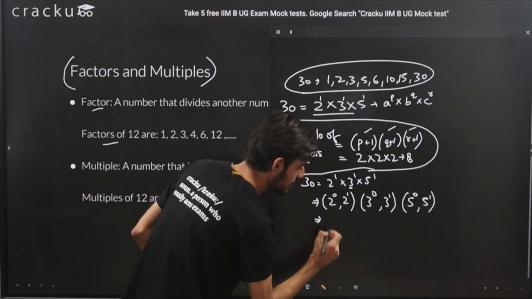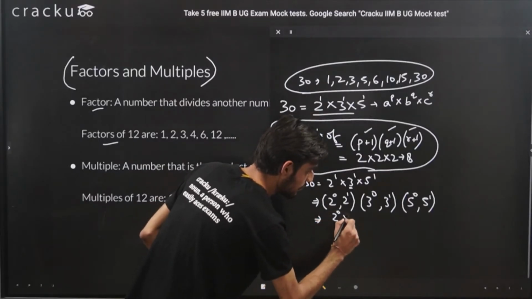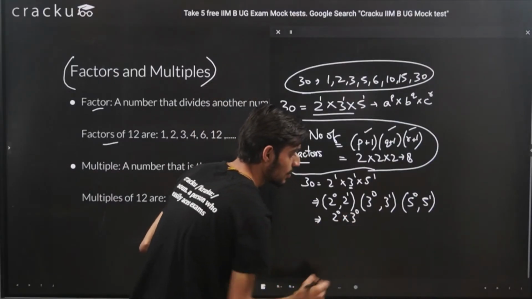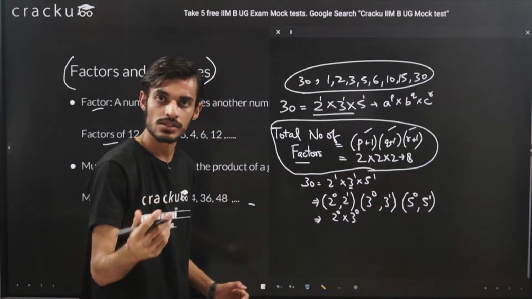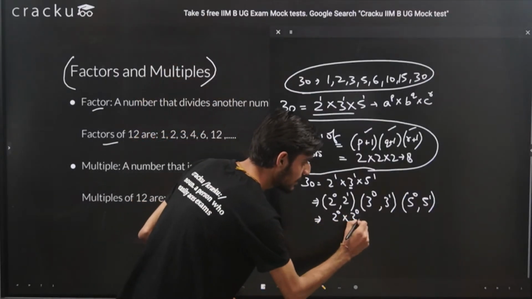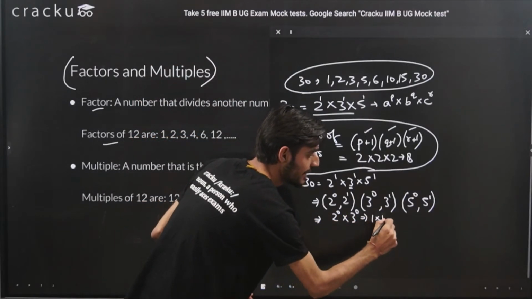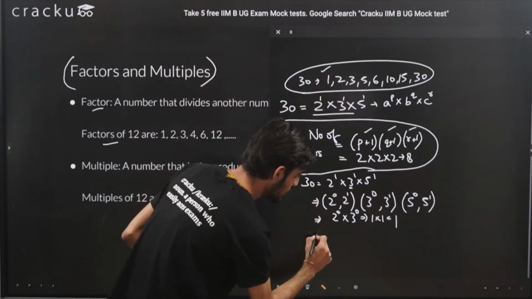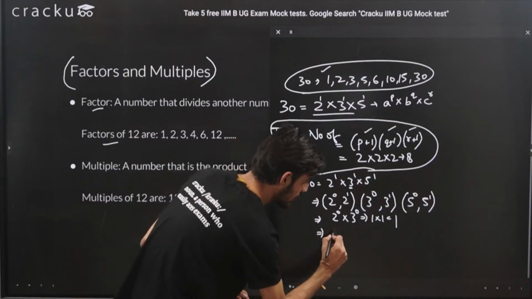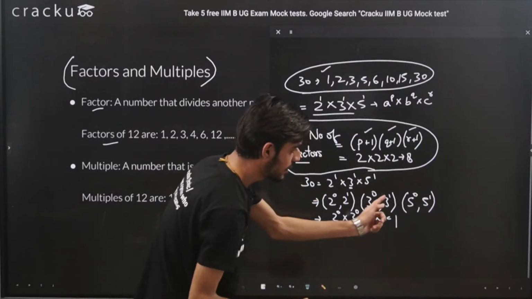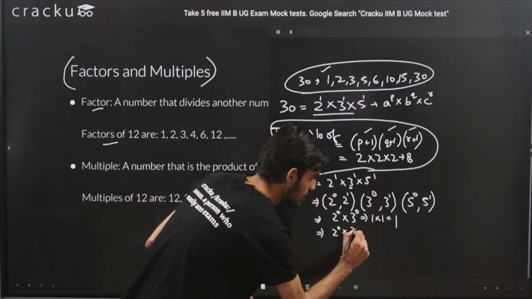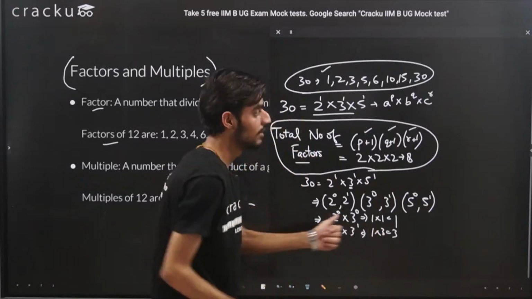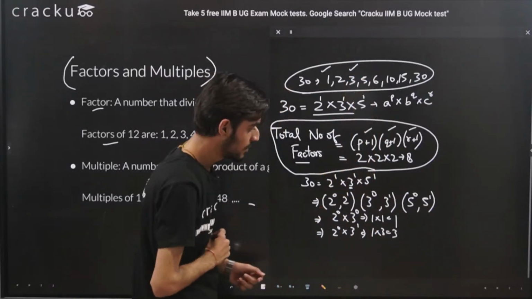Let's say I took from this bracket 2 raised to the power 0 multiplied by 3 raised to the power 0. Any number raised to the power 0 gives us 1. So this will be 1 into 1, that is 1. Okay, let's try to take some more values. Let's say I took 2 raised to the power 0 from here, and 3 raised to the power 1 from here. So this will give me 1 into 3, that is 3. So we have got this factor also.